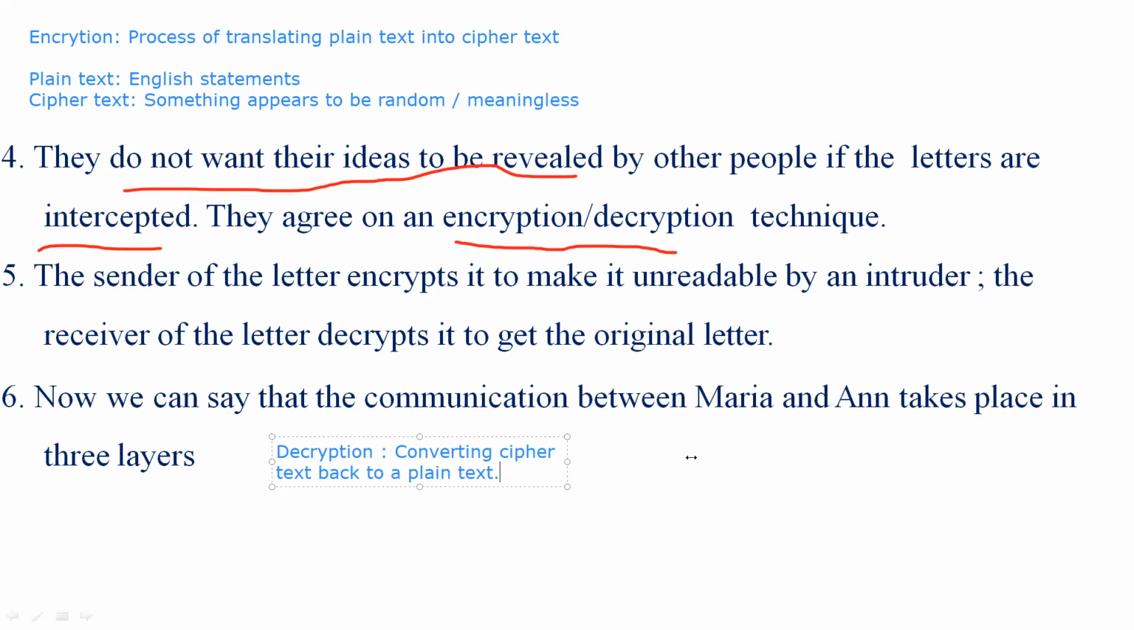Ciphertext is converted into plain text, which is known as decryption. We know that encryption is a process of translating plain text into ciphertext, so decryption is used to convert a ciphertext back to plain text.